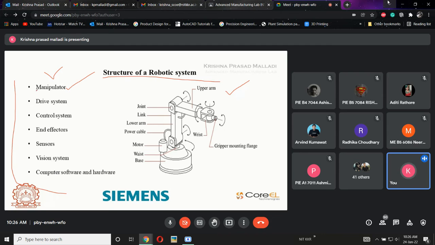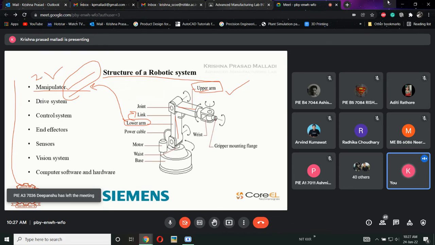As already explained, manipulators are nothing but arms. See, this is the upper arm, lower arm, all known as arms. Or I'll say link also. Link and arm are both the same. Link, arm, manipulator, everything is nothing but a robotic structure which is connected to the other structure, and that is called a manipulator. A manipulator is nothing but an arm of a robot. That is the simple definition. So this robot has two different arms, two manipulators, two links. That is what a link or a manipulator or arm is.